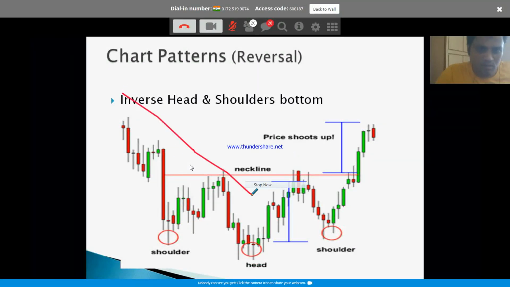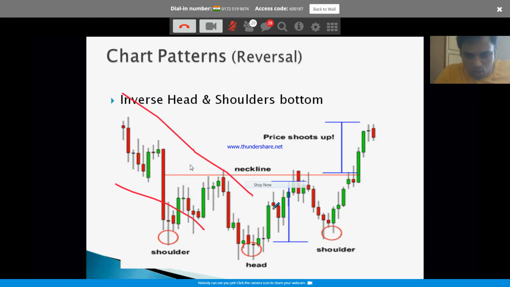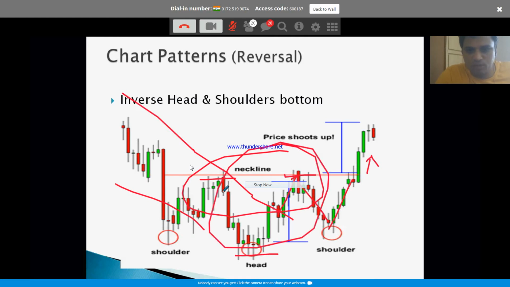Very simple. Downtrend, you can see. Now this downtrend has been broken, right? That is the first point you will notice. Downtrend has been broken. Okay. It came to the previous high. Now the equal high formed, right? The next low couldn't be lower than the previous low. That is a hint, isn't it? The moment it is broken, the trend has changed. This is a bottoming out formation. This is a beautiful bottoming out formation.